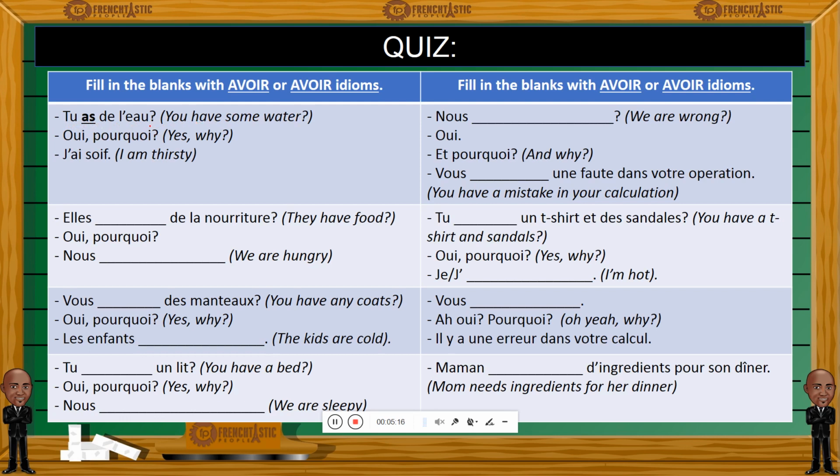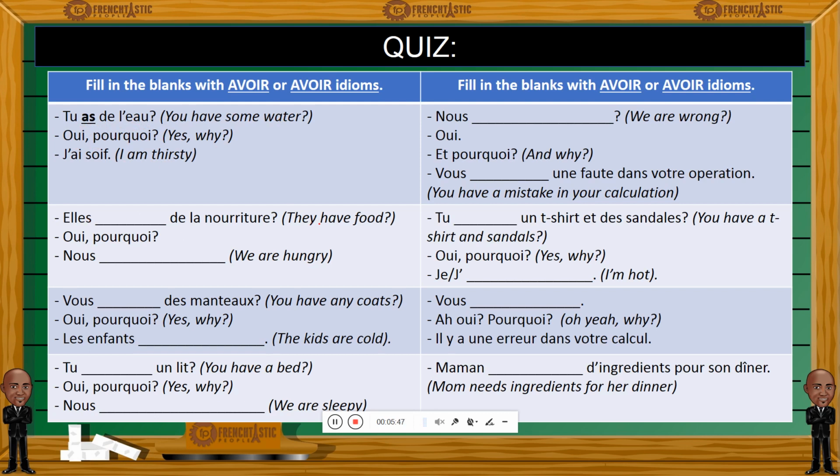I would like you to use a conjugated form of avoir based on the subject pronoun. And so I made it into dialogues to make it more interesting. I gave it a conversational tone. Tu as de l'eau? Oui, pourquoi? Yes, why? J'ai soif. I'm thirsty. So you will come up with avoir in most cases.